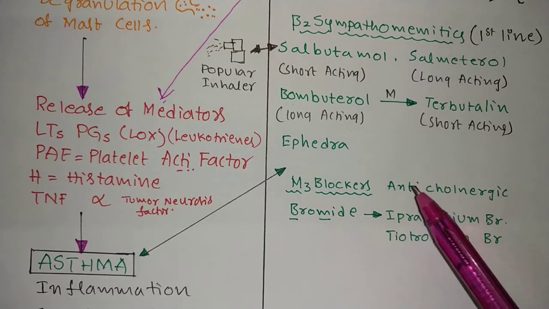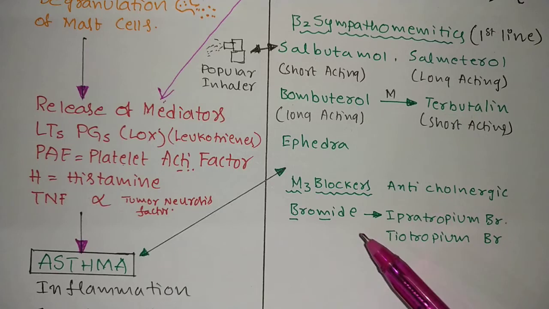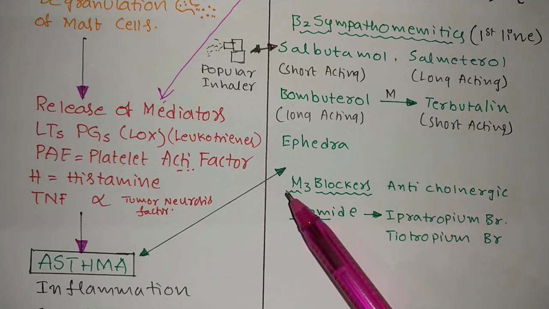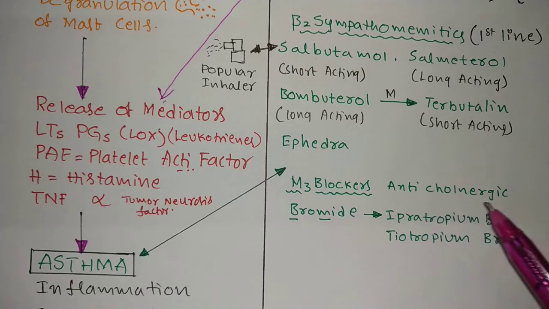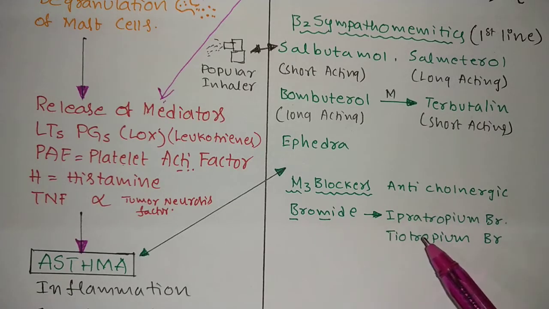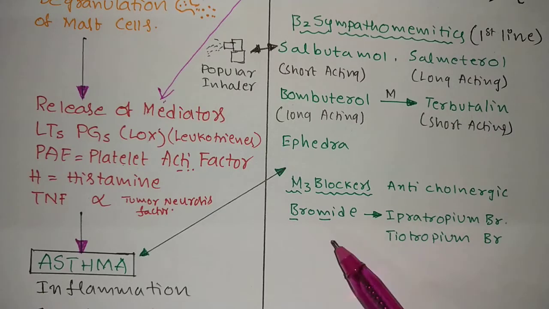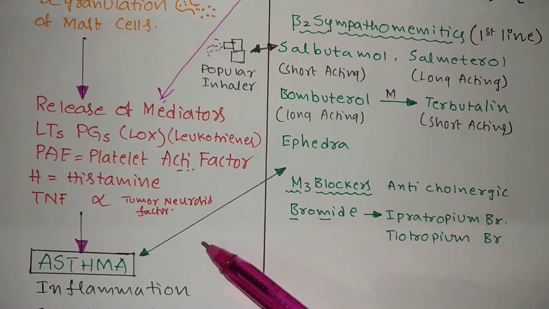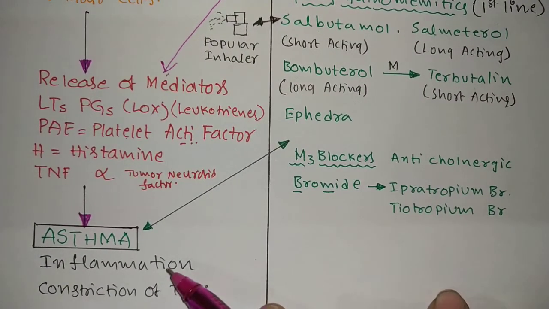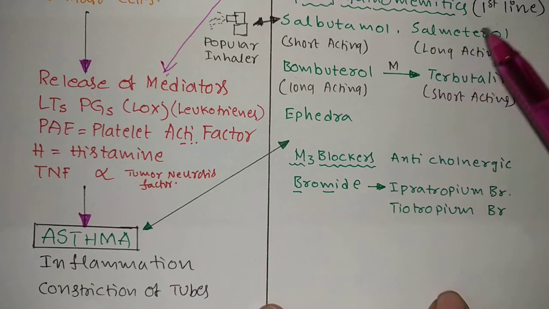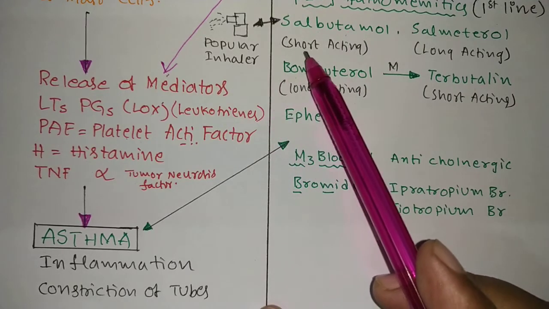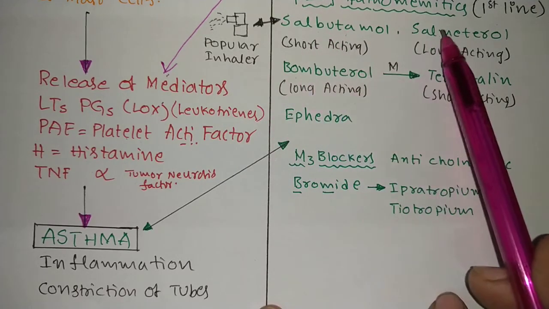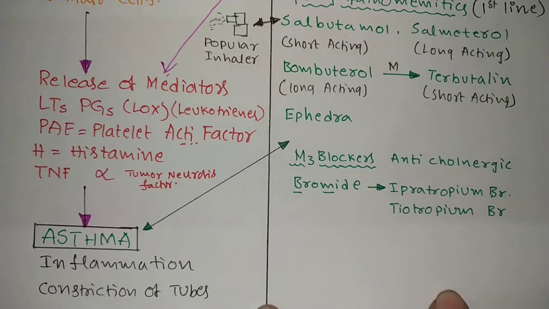And these are all sympathomimetics. These are all parasympathetic blockers. Both are the same. Parasympathetic blockers. M3 muscarinic 3 receptor blockers, anticholinergic drugs. Okay. Bromide. Ipratropium bromide, tiotropium bromide. This directly avoids the asthma, constriction of the tubes, inflammation. All these will be avoided by using these drugs. And salbutamol is very widely popularly used as an inhaler. Keep in your mind, it is short acting. Salbutamol short acting, salmeterol long acting. Yeah, next.